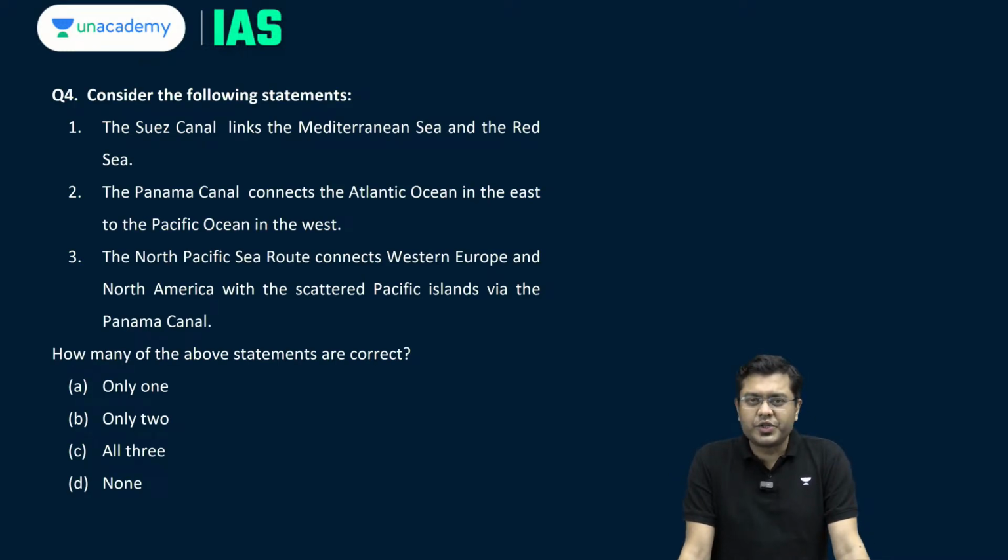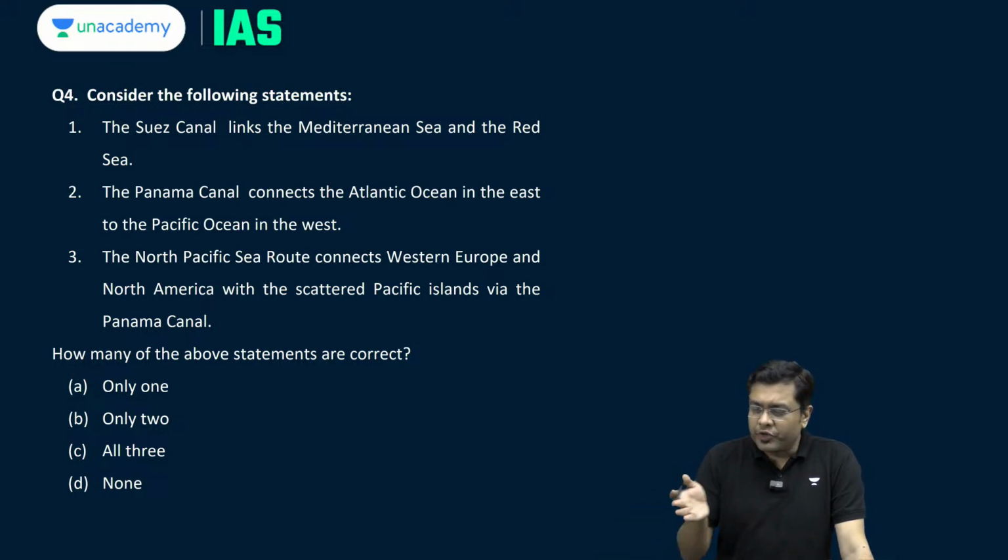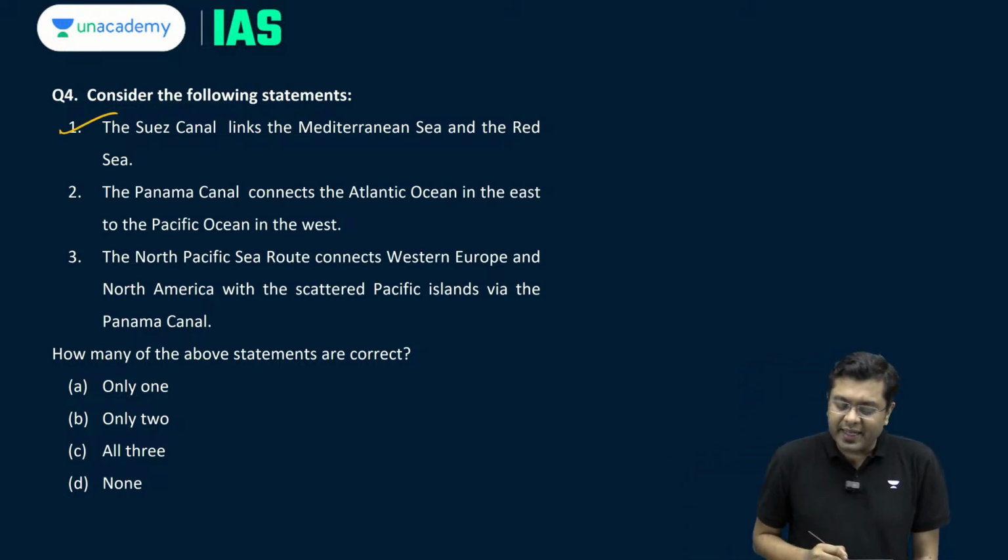Moving on to the next question associated again with the places in news. Now, consider the following statements. The Suez Canal links the Mediterranean Sea and the Red Sea. This is correct. Suez Canal, which was constructed in the 1850s, around 1859, provides the connectivity and a passage through the region of Mediterranean into the region of Red Sea, and through the area of Bab al-Mandeb, eventually through Gulf of Aden, the merchant vessels move into the region of Indian Ocean and Arabian Sea. So this first portion is correct.